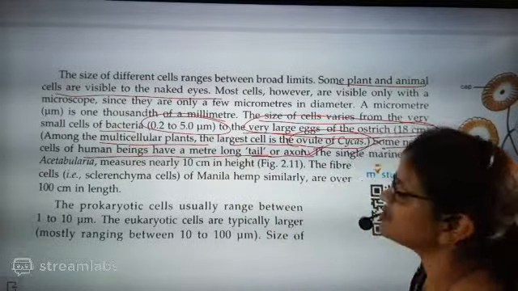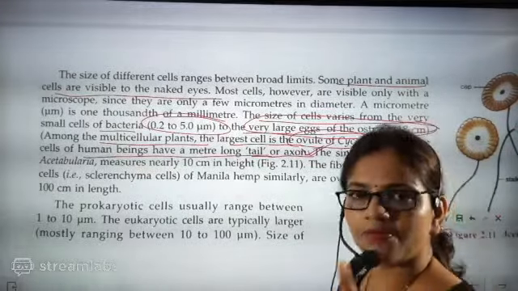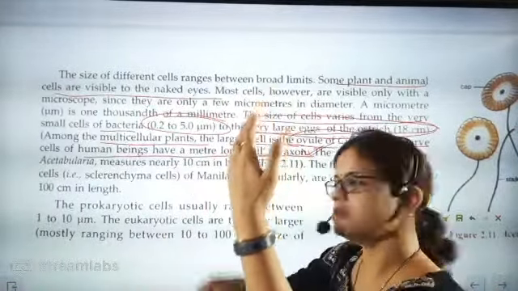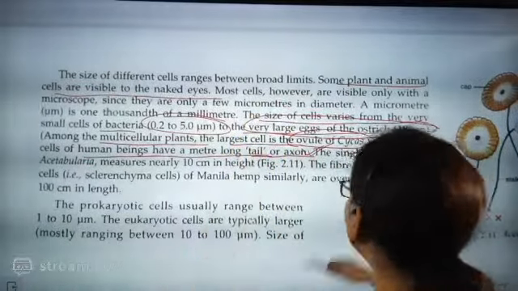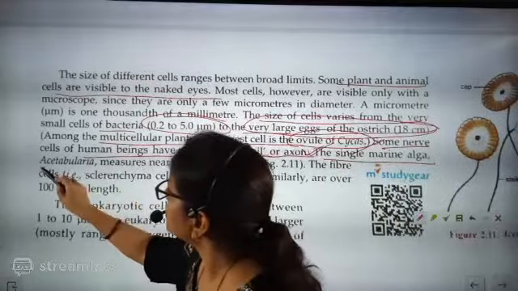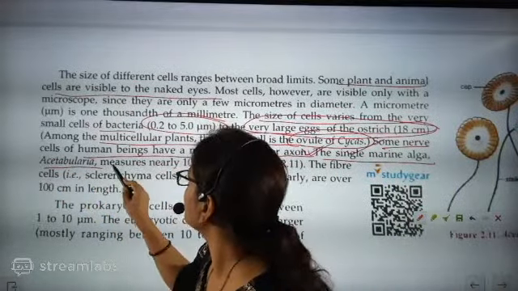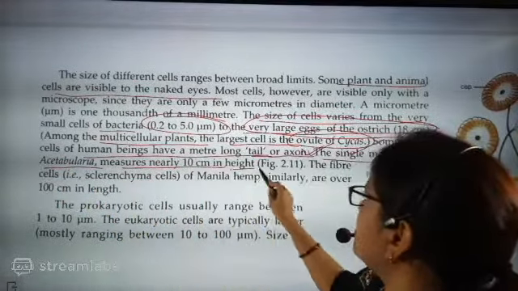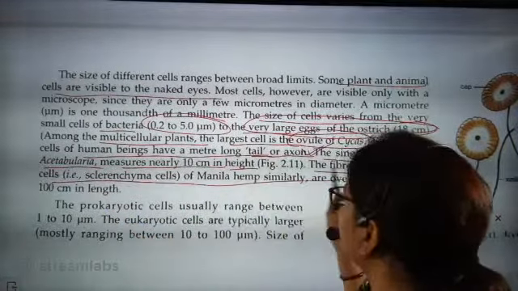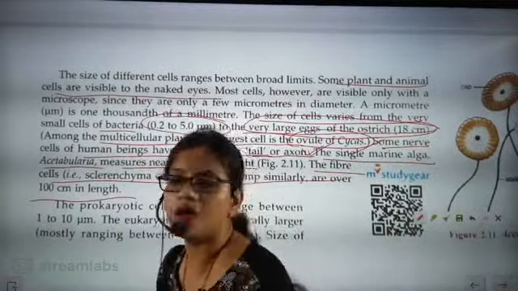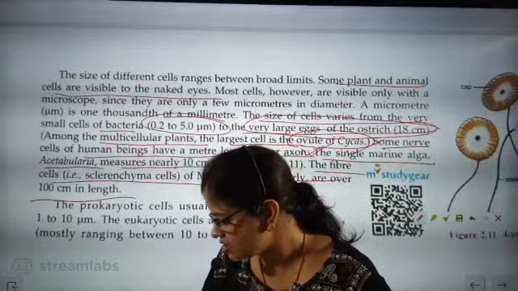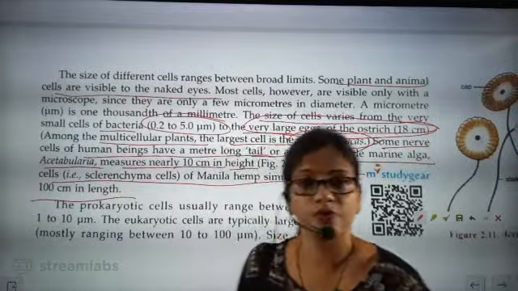Axon and dendrites, that part I have discussed: nerve cells can be some meters long, as we are going to see. The single marine alga, Acetabularia, measures nearly 10 centimeters in height. So these things I want in your note, because I want you to remember this work. It is not for today, it is for your future. For biology, I want each and everything in your note.